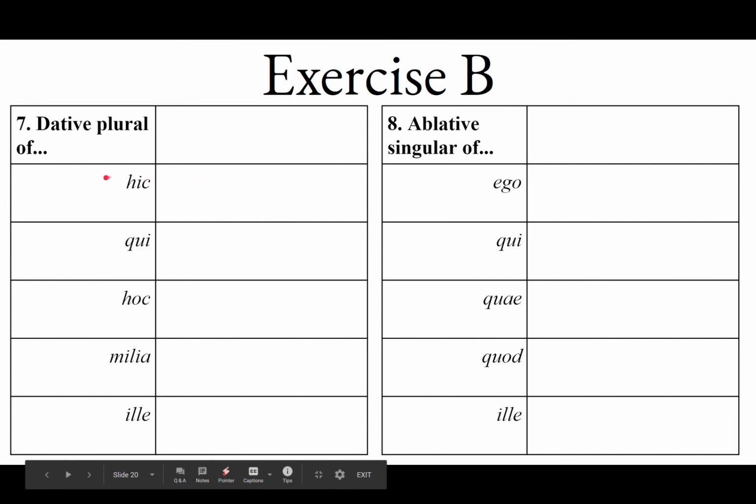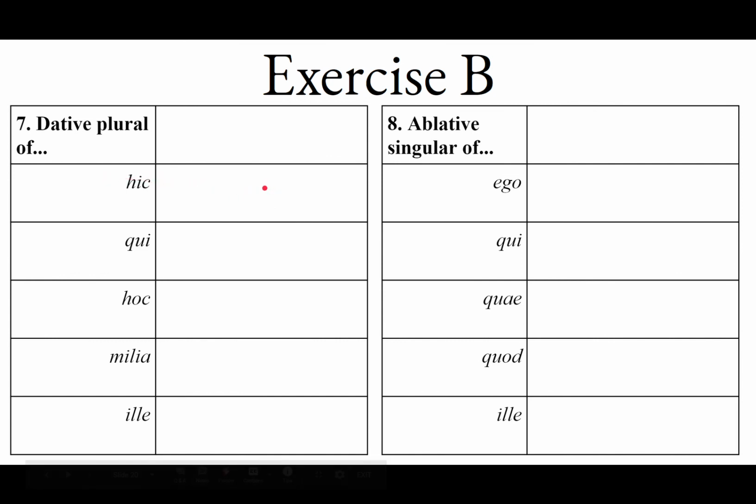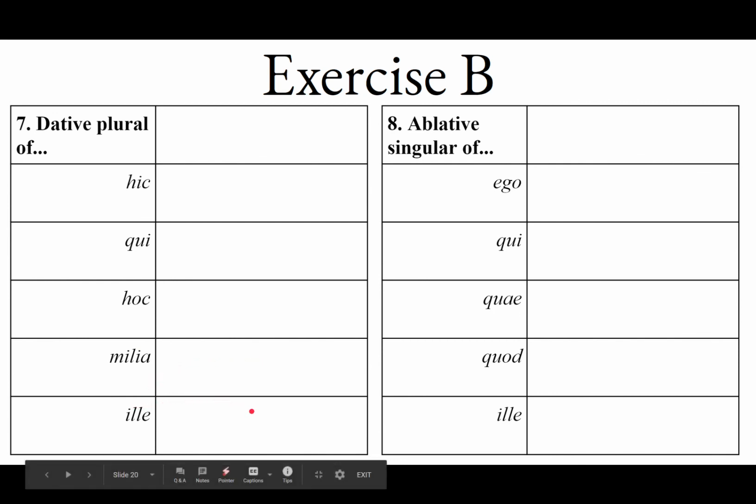The dative plural of hic, that's going to be his. Qui is going to be quibus. Hoc, it's going to be his. Milia snuck in there for fun, it's going to be milibus, milibus. And ille is going to be illis.